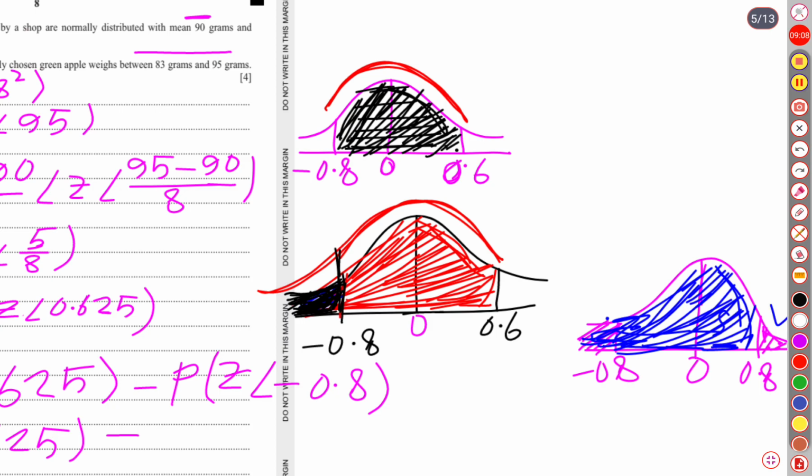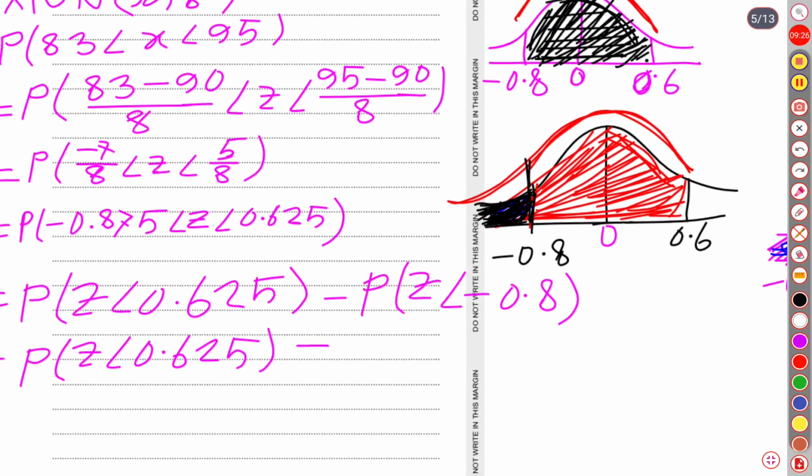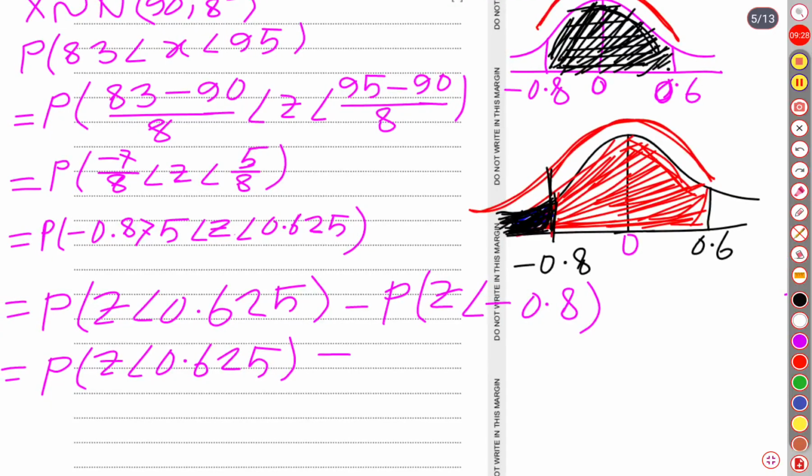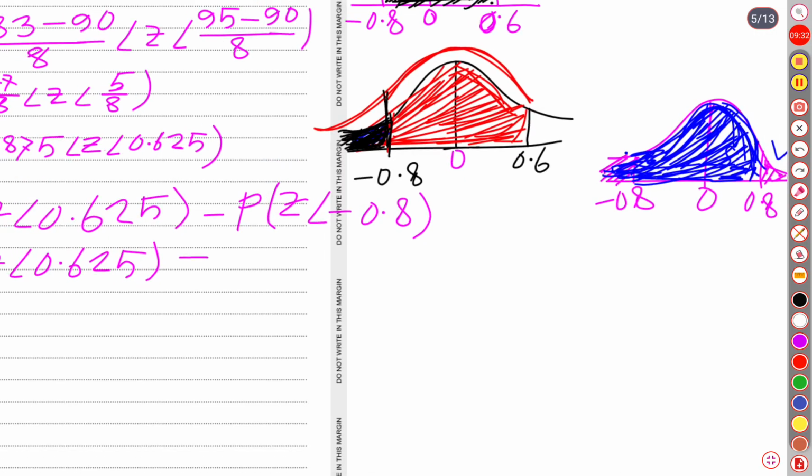This tiny part can be obtained from the whole probability if we subtract the left part when the z-score is 0.8. So it's all the same, because the normal distribution graph is always symmetrical. I think you could understand my point. So what are we going to do? We are just going to subtract from 1.